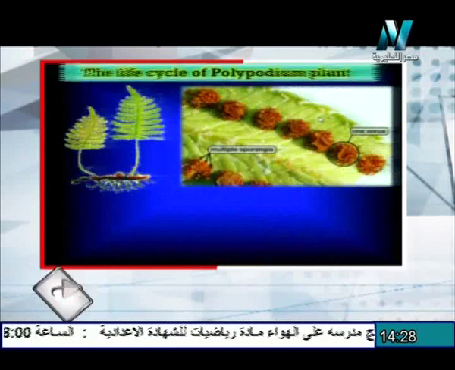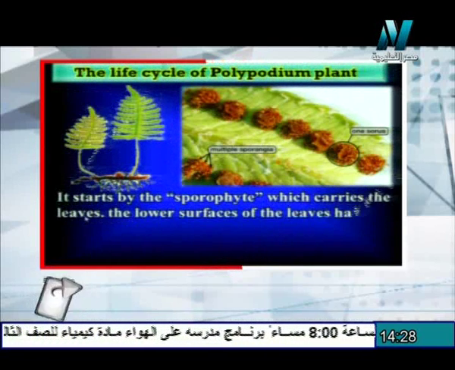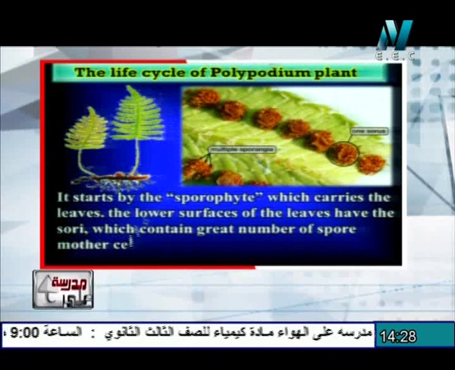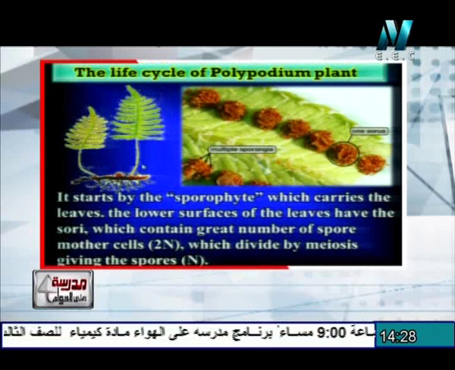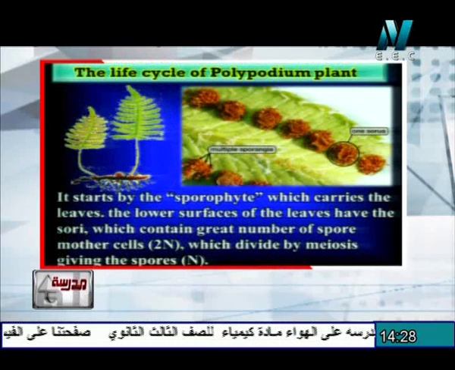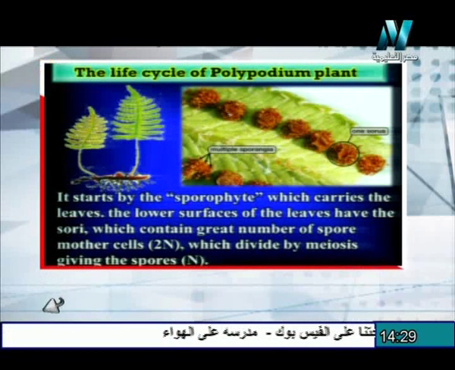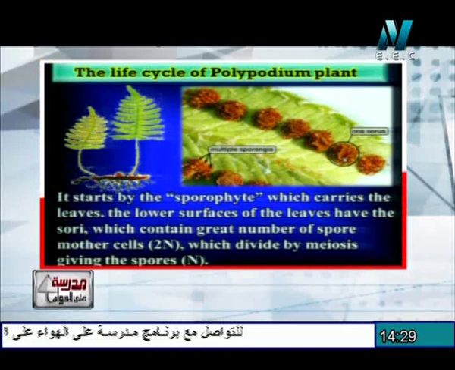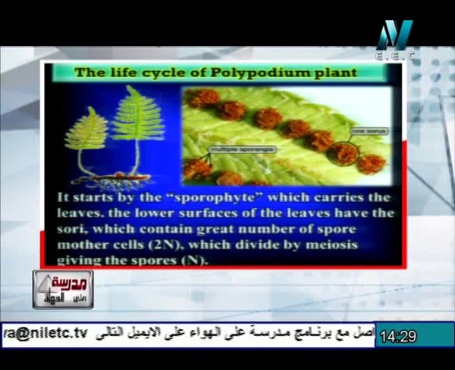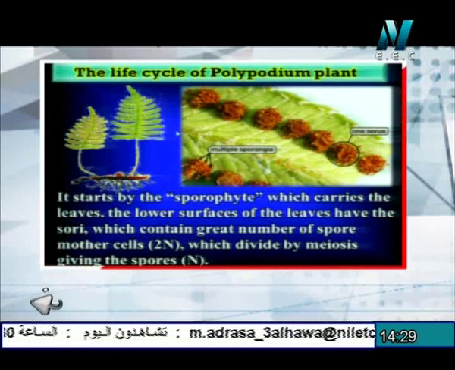The life cycle of the ferns includes sexual and asexual reproduction, but starts with asexual reproduction in the stage called the sporophyte. The stem of the sporophyte carries the leaves. The leaves carry a great number of sori, the singular is sorus. Each sorus contains a number of sporangia. The cells of the sporangia divide by meiosis to reduce the number of chromosomes into the haploid number, 1n.